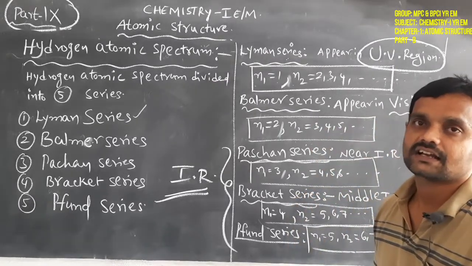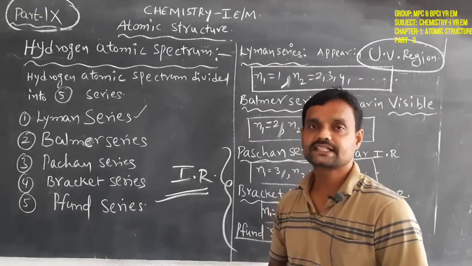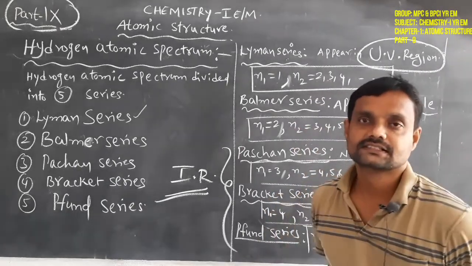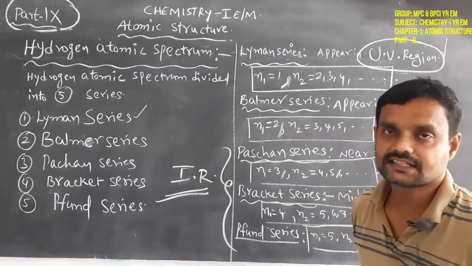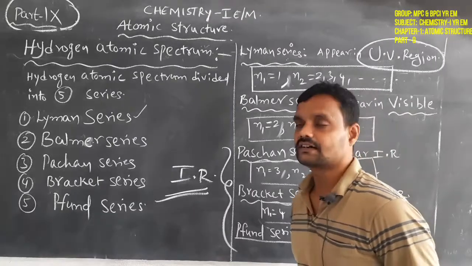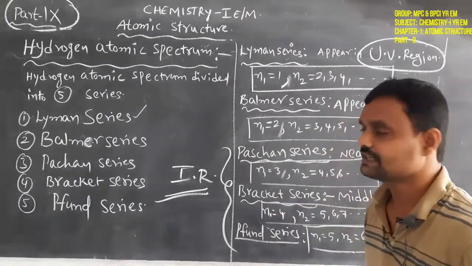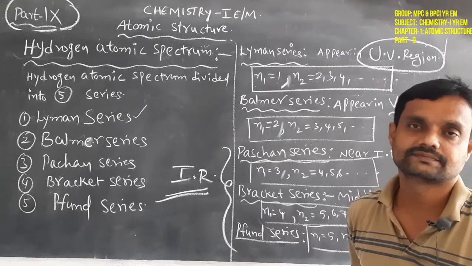Hydrogen atomic spectrum lines can be divided into five series. Of those five series, the first is the Lyman series, the second is the Balmer series, the third is the Paschen series, the fourth is the Brackett series, and the fifth is the Pfund series.